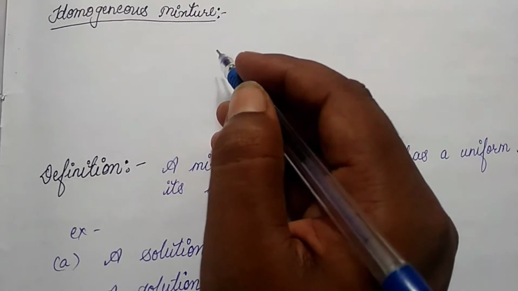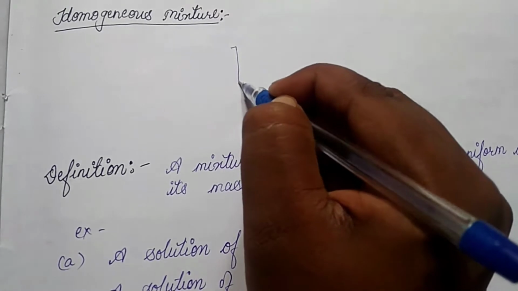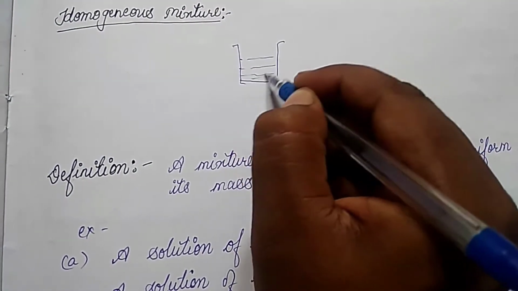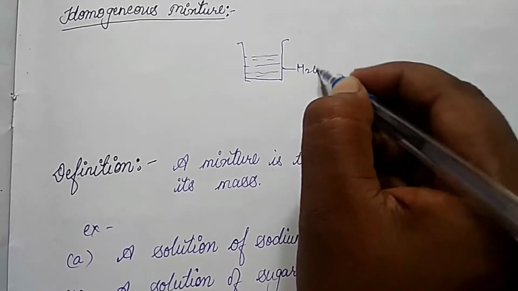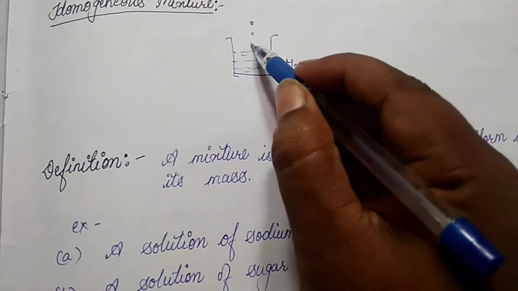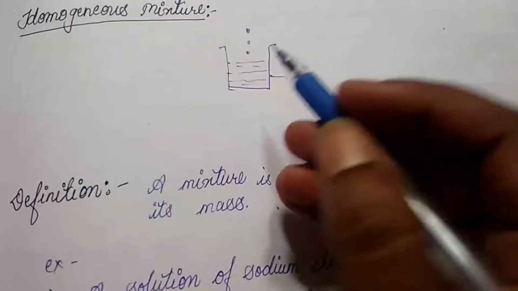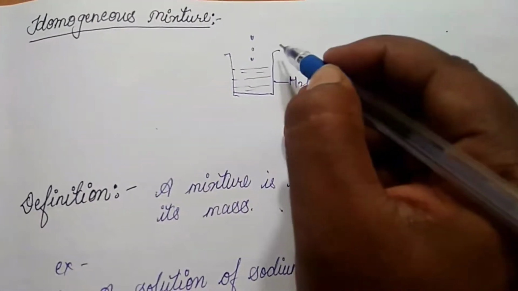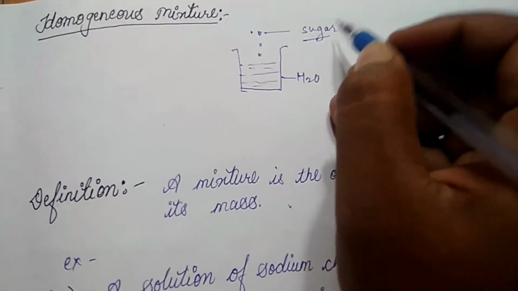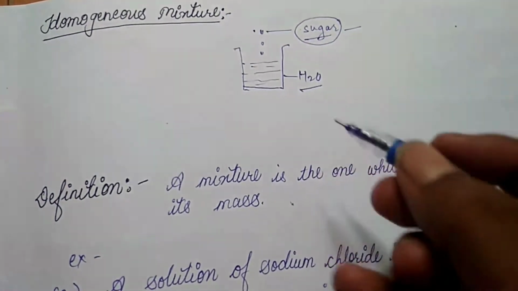Let us take an example to understand this mixture. Suppose, children, this beaker contains pure water. When we dissolve some sugar crystals in this beaker, see children, sugar crystals contain different particles and water contains different particles.